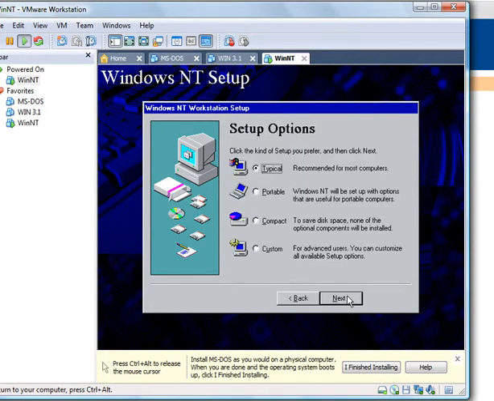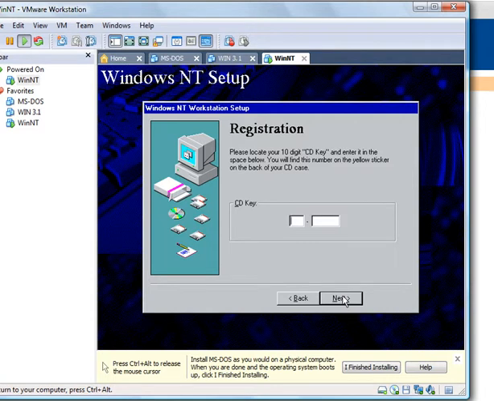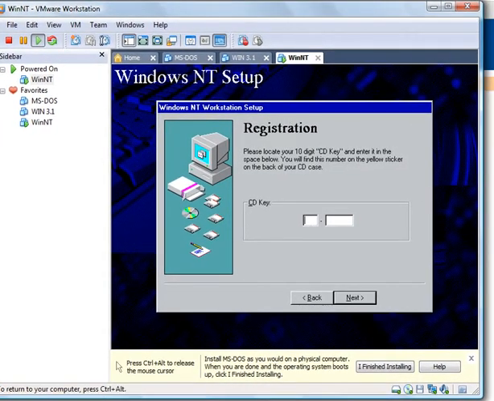Most people are familiar with these wizards. Name, I'll just put my name in. We don't need an organization. Let's see what my CD key is. Tab works. You can tab over from box to box just like nowadays.